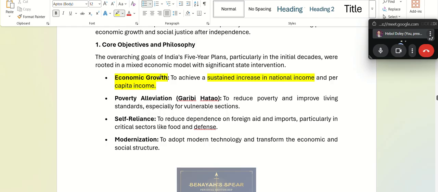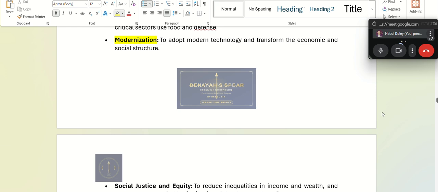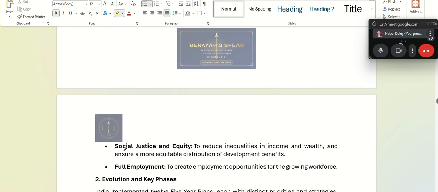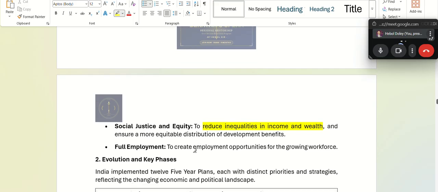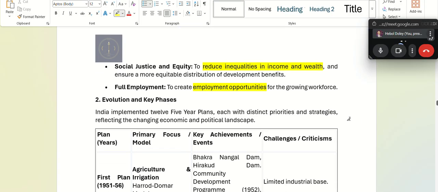Okay, so to grow our economy, to alleviate poverty, garibi hatao, reduce poverty, to make our country self-reliant, so that we depend less on foreign aid and imports, and modernize our technology for development of our economy, to reduce inequalities in income and wealth, that is social justice and equity, and to provide employment opportunities for our growing workforce. Okay, so these are some objectives of the Planning Commission 5-year plans.